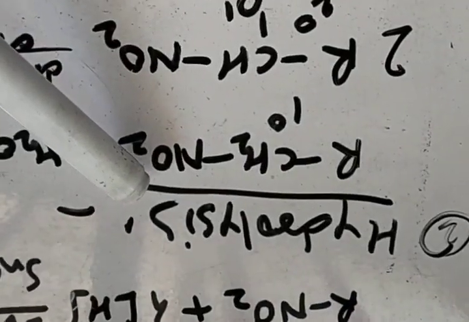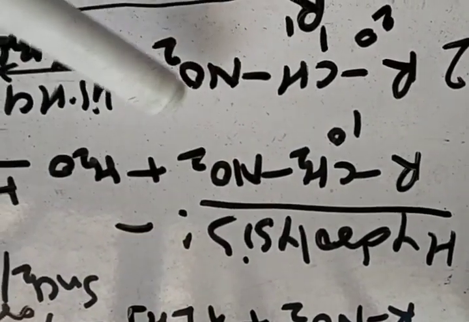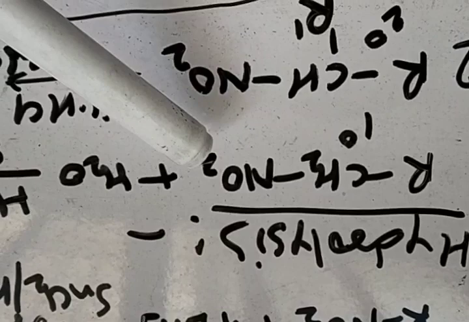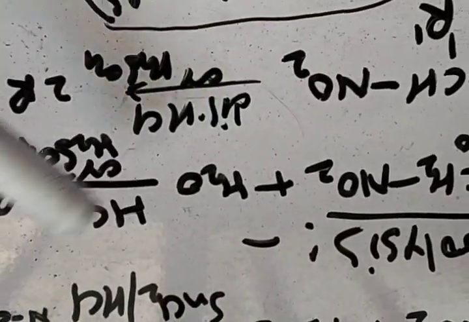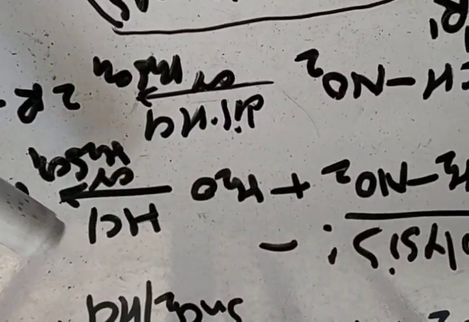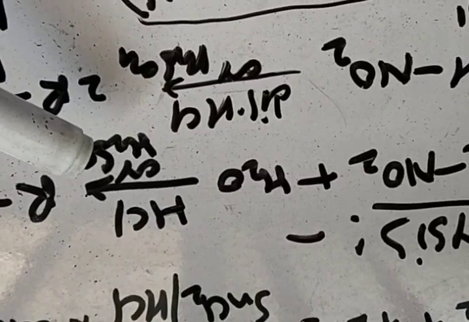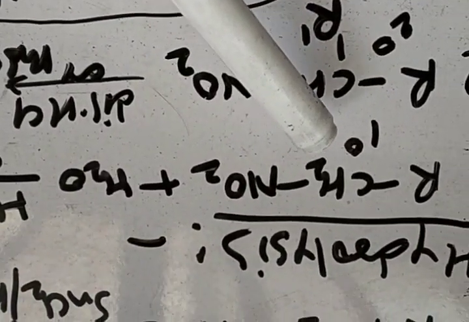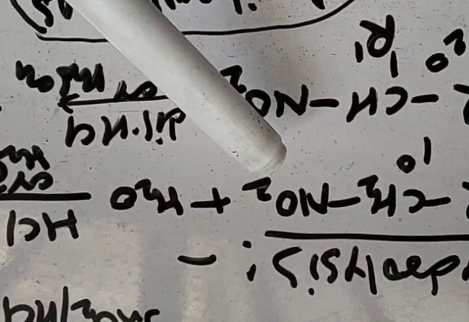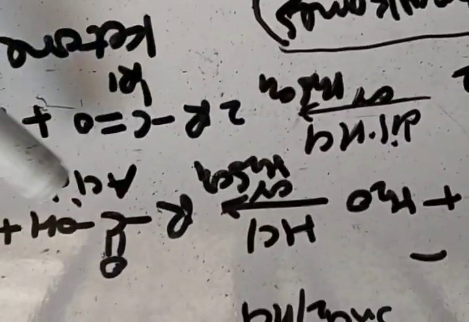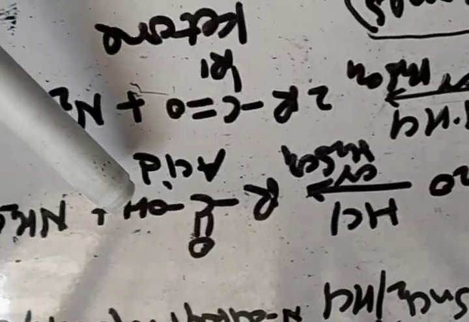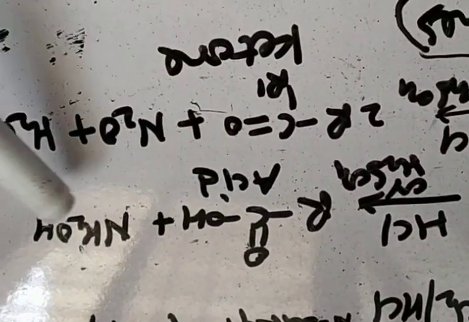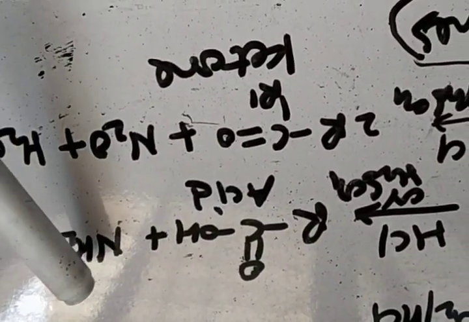Second reaction is hydrolysis. In this reaction, nitroalkanes are heated with dilute hydrochloric acid or dilute sulfuric acid. When we use primary nitroalkane, that is RCH2NO2, we get the corresponding carboxylic acid along with hydroxylamine.